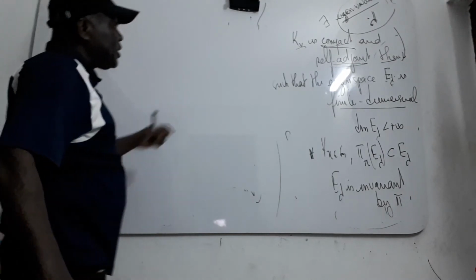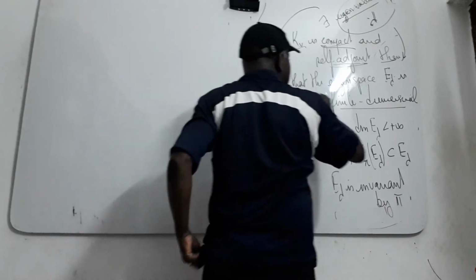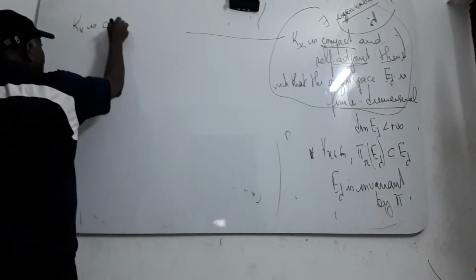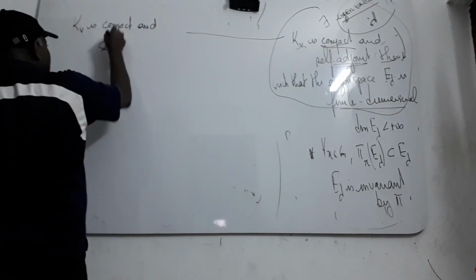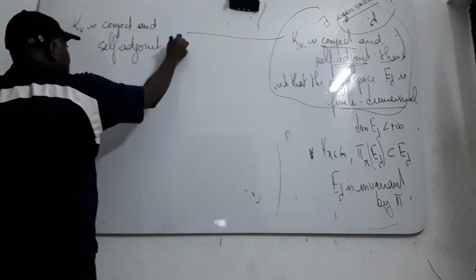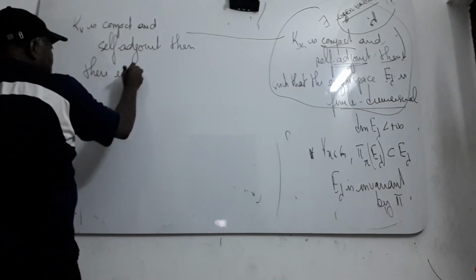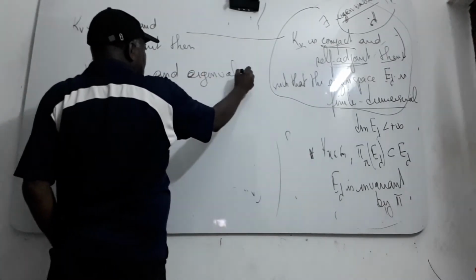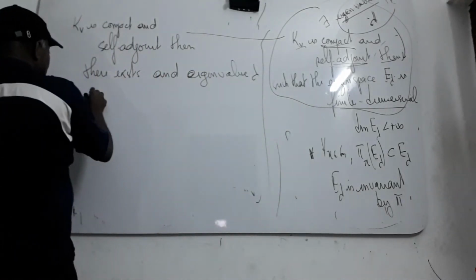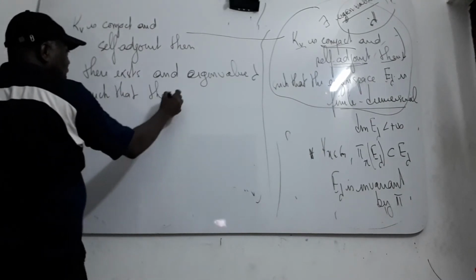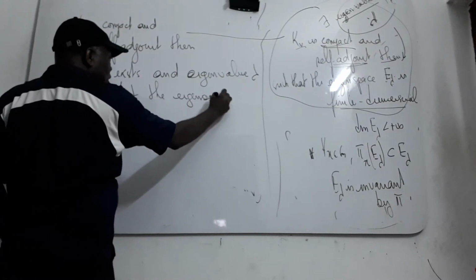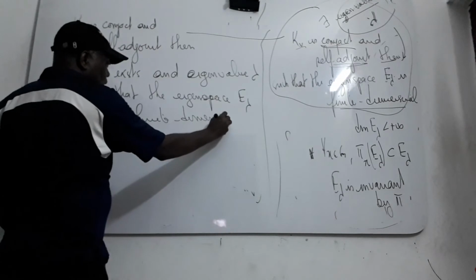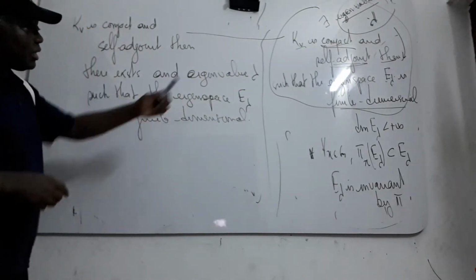I repeat again this property: if KV is compact and self-adjoint, then there exists an eigenvalue lambda such that the eigenspace is finite dimensional. That is what is finite dimensional.